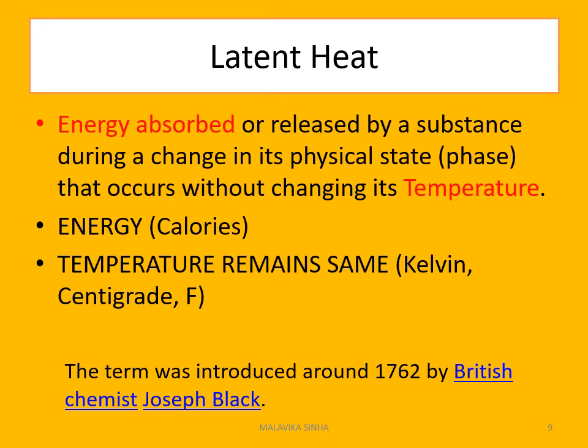In 1762, the British chemist Joseph Black first introduced the concept of latent heat. Better to say, latent means lying or hidden heat. Normally temperature is expressed in Kelvin or degrees centigrade, but latent heat is an amount of energy. So latent heat is expressed by other units, that is calories, joules, and so on.